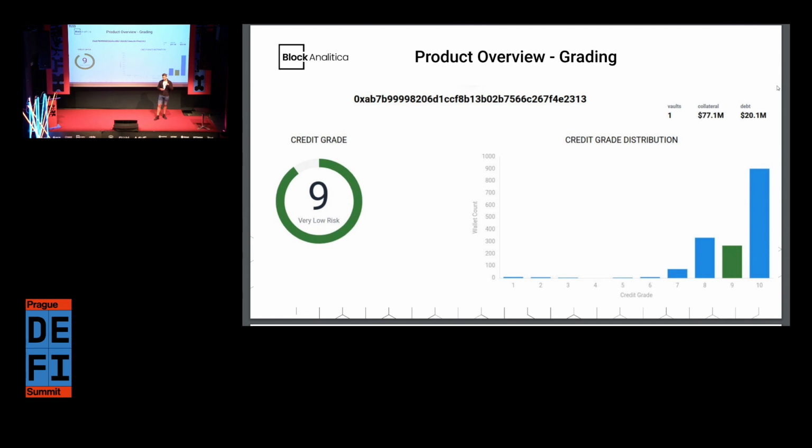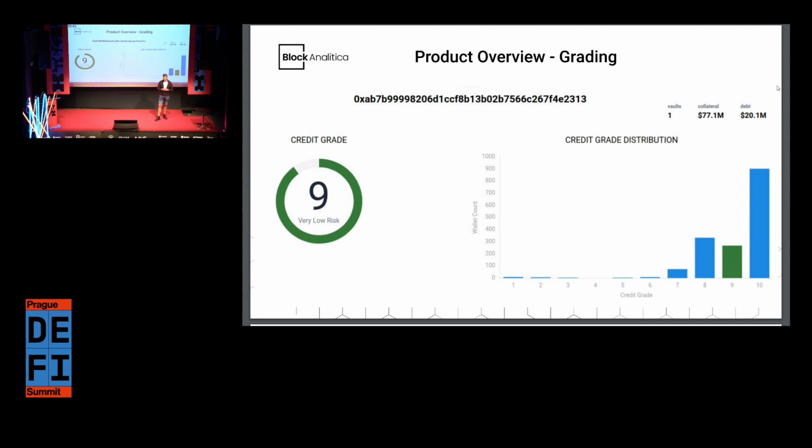This is one component of the risk assessment report. We can see that for this wallet, its score is 9, which is very low risk, and then we can also see the portfolio comparison to other wallets, with the wallet count on the y-axis. At the same time, we have this portfolio view of how risky the portfolio is at the moment.